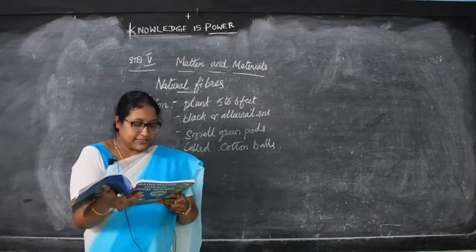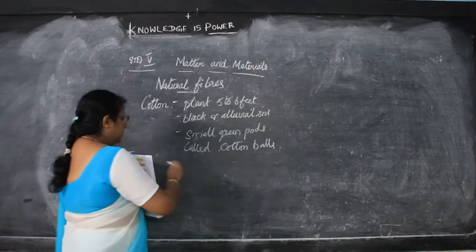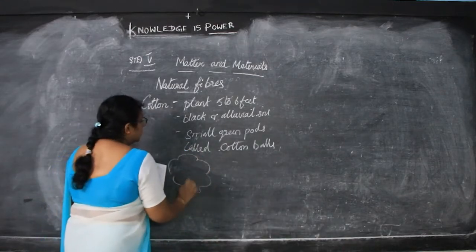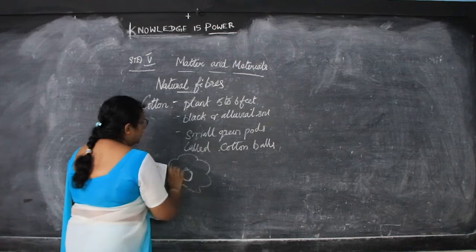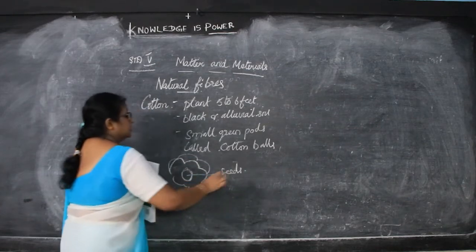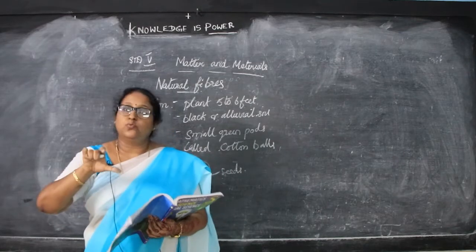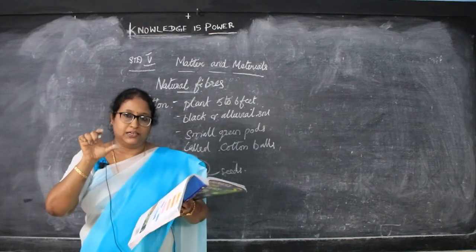These balls contain seeds covered with white fibers. So these cotton balls have seeds inside covered by the white fiber. The fiber is nothing but the cotton.